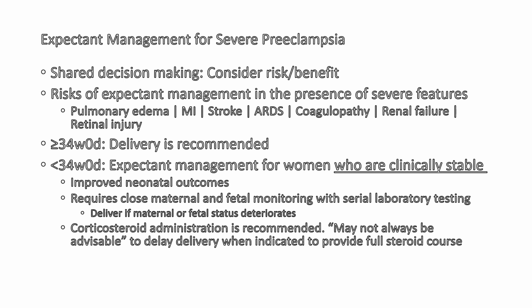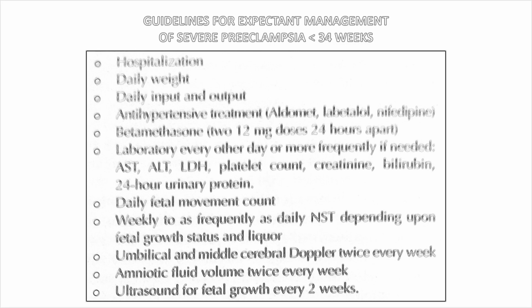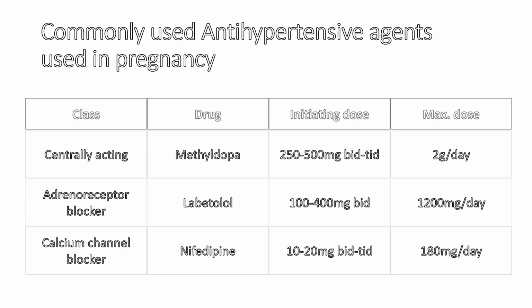Corticosteroid administration is recommended to delay delivery whenever indicated to bring about fetal lung maturity. Daily weight and urine output measurement, antihypertensive treatment, use of steroids, then laboratory investigations every other day or more frequently if required, then the daily fetal movement count, then weekly to as frequently as daily non-stress test depending upon the fetal growth status and AFI. Then the Doppler study twice a week, amniotic fluid volume twice a week, and ultrasound for fetal growth every 2 weeks.